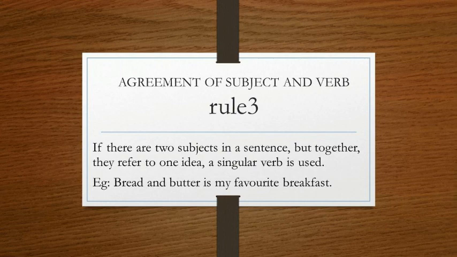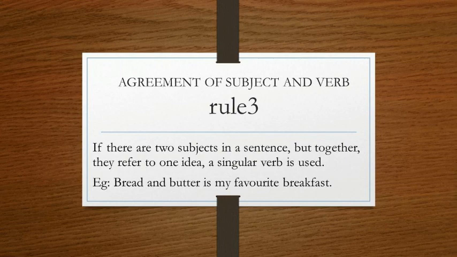Though they are two subjects, they join together to make one. So here the verb will be singular. Bread and butter is my favorite breakfast. Though two subjects, it is considered as one idea, and thus the verb is singular.